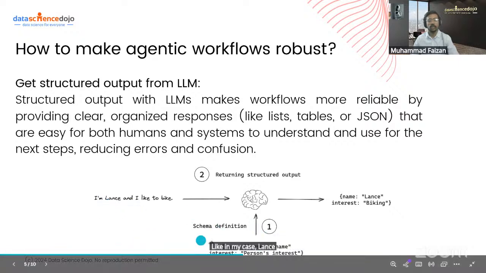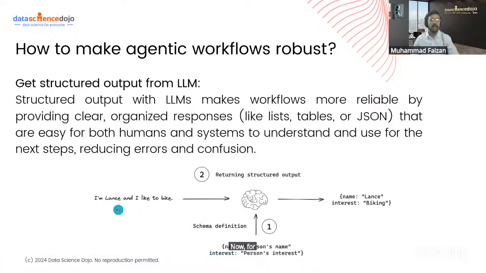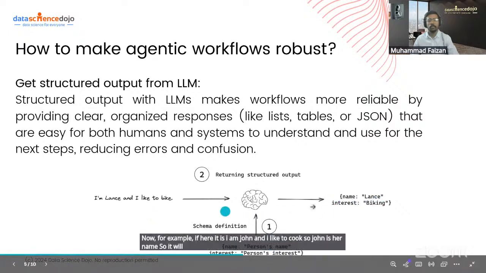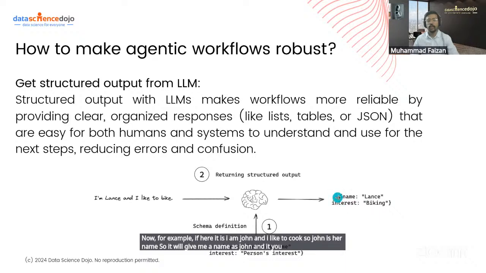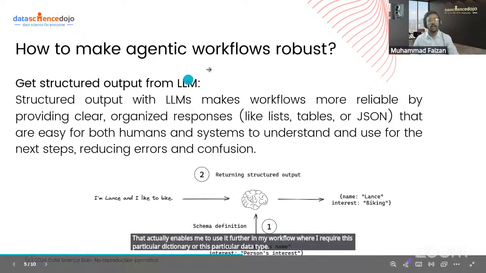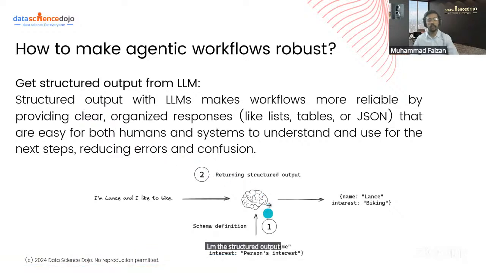So I have attached a schema definition which tells it to extract the person name if it is given. Now, for example, if here it is I'm John and I like to cook, so John is a name. So it will give me a name as John, and you can see it is providing me the output in the form of a JSON or dictionary that actually enables me to use it further in my workflow where I require this particular dictionary or this particular data type. LLM structured output has actually enabled us to make more robust applications.